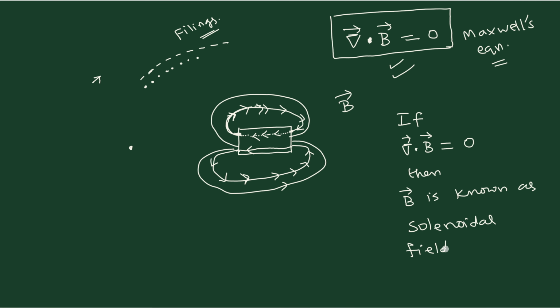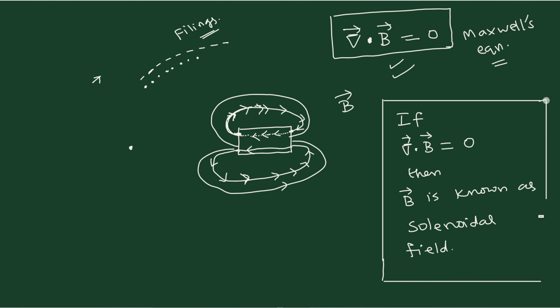field. Now once again the question comes, why are people using the word solenoidal? You can always say divergence-less. That is fine. Divergence-less is very clear. But people use the word solenoidal because you must know what a solenoid is, because solenoid is something you must have already studied. So that is why the word is solenoidal. Solenoid is very simple. You know it.